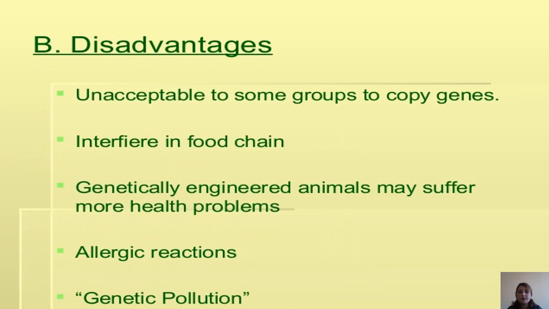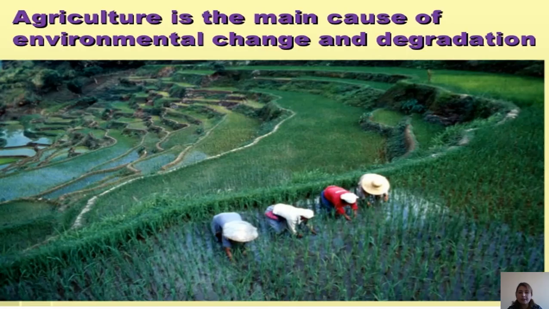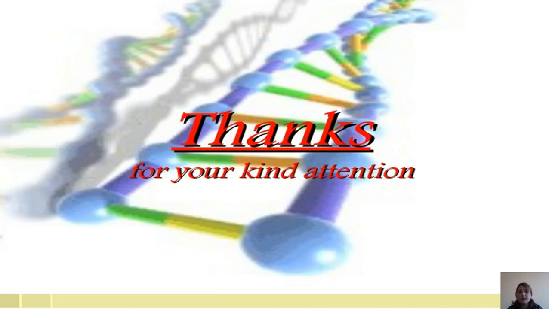Disadvantages: foods unacceptable to some groups, copying genes and interfering in the food chain, and genetically engineered animals may suffer more health problems and also allergic reactions, and lastly, genetic pollution. Agriculture is the main cause of environmental degradation.